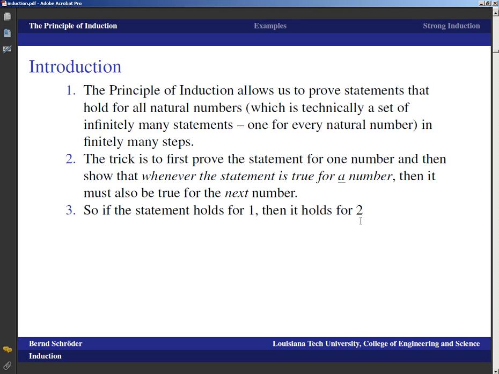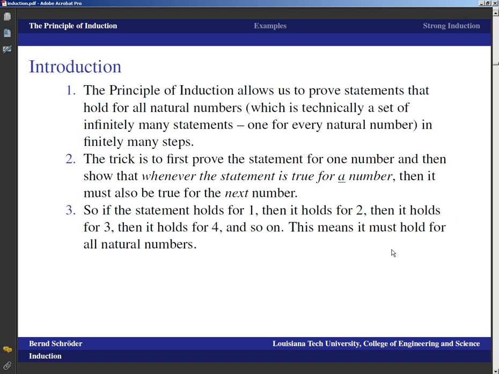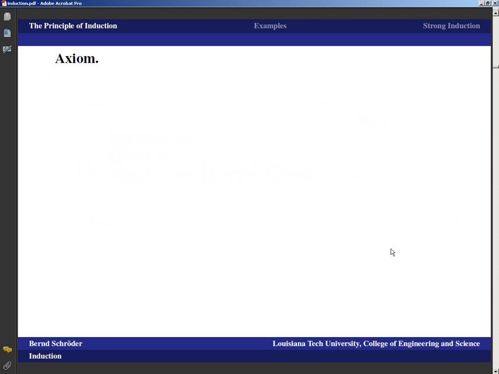Now that it holds for 2, it must hold for the next number, so it must hold for 3. Now that it holds for 3, it must hold for the next number, so it holds for 4, and it just keeps on going like that and never stops. And so as long as we can complete these two steps, then the principle of induction itself says it works for everything, and that's what we want. So it holds for all natural numbers.